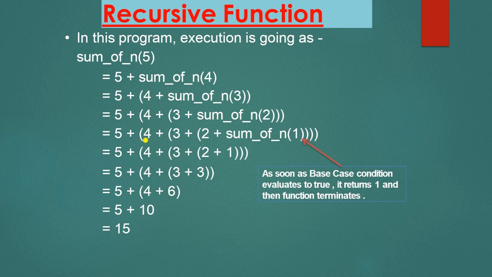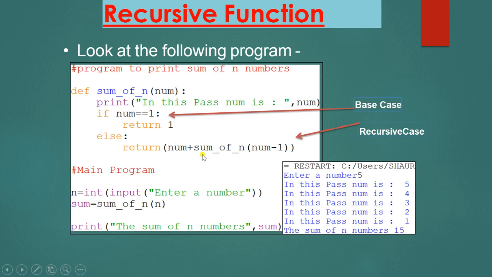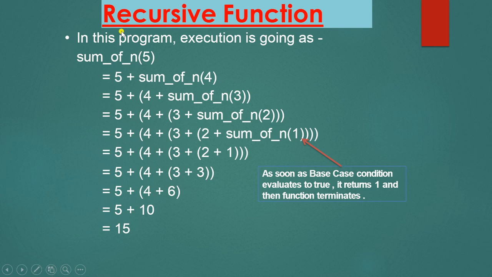Next is, how will this program execute? First of all, the function calling statement is sum_of_n(5). Now this is 5 plus sum_of_n(4), because here the statement is num plus sum_of_n(num minus 1). So the value of num is 5, and now sum_of_n is 4. Again the function will call itself. So next time when it runs, 5 plus, num value is now 4, and now sum_of_n is 3.